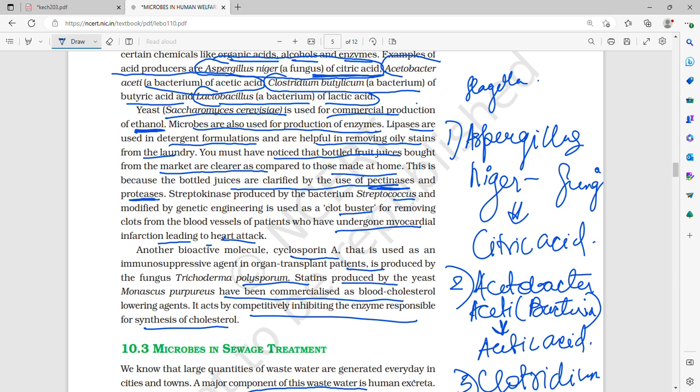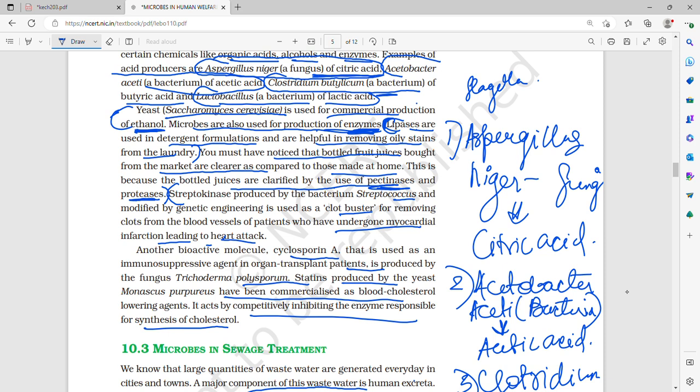Now microbes are also used for the production of enzymes. Till here it was organic acid, then came yeast, which you had already learned. From here, it is the production of enzymes. Lipases are used in detergent formulations, and they are helpful in removing oily stains from laundry. Then you must have noticed that bottled fruit juices brought from the market are clearer as compared to those made at home. This is because they are clarified by the use of pectinases and proteases.